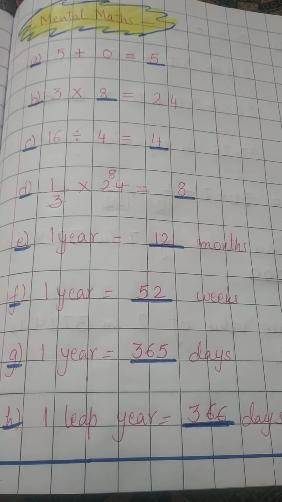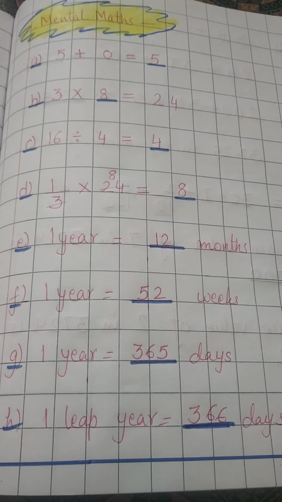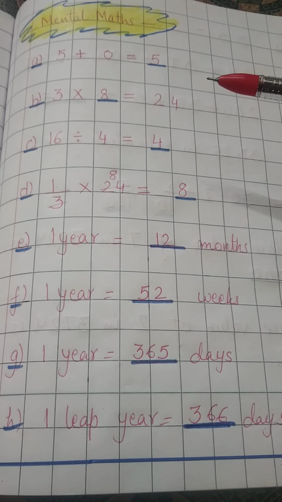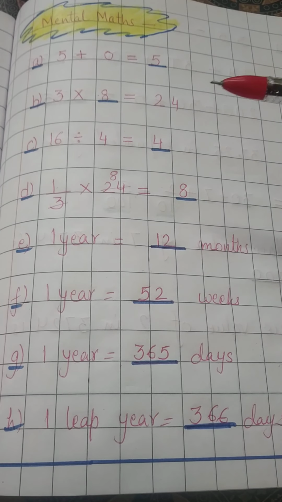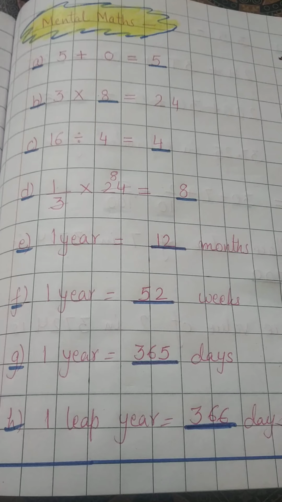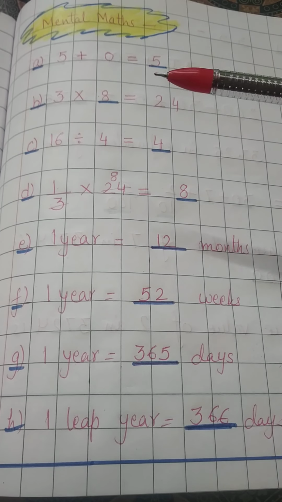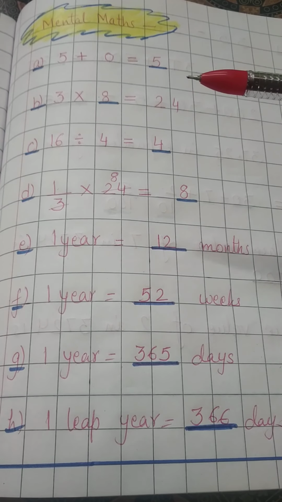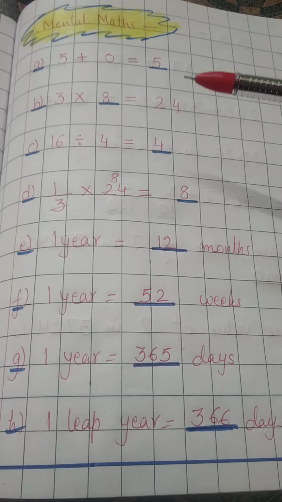In today's class we will do mental maths questions, and these are also very important. So let's start. Question first is 5 plus 0 equal to what? Where I have put a dash and underline, that means the question is asked in the exam like this. You have to fill the dash. Like 5 plus 0, 0 means nothing. So 5 plus 0 is 5. Right? So you will fill in 5 here.